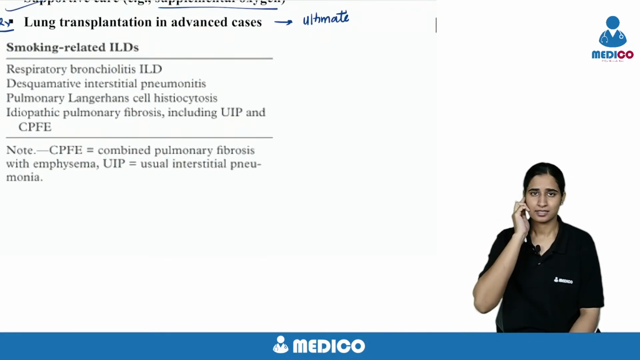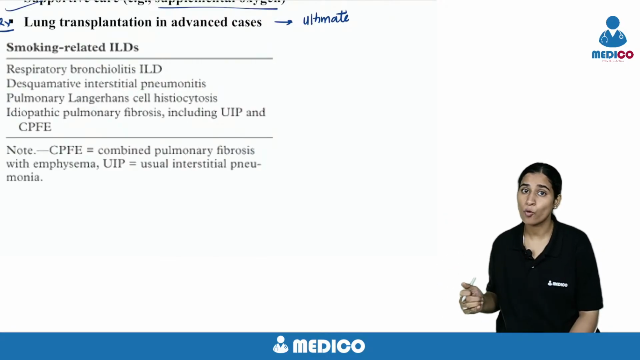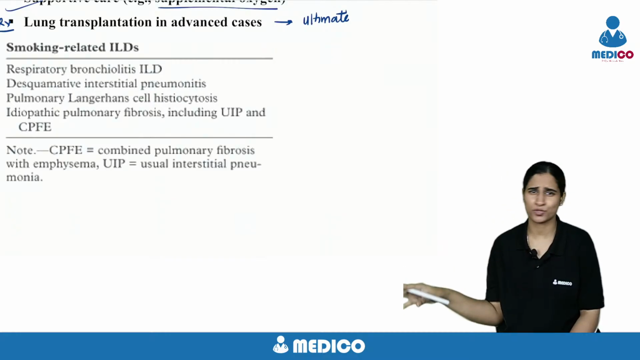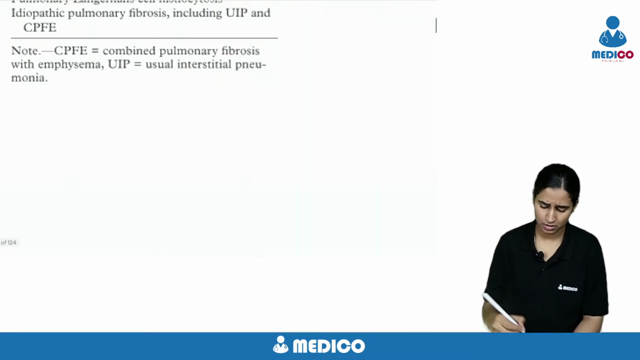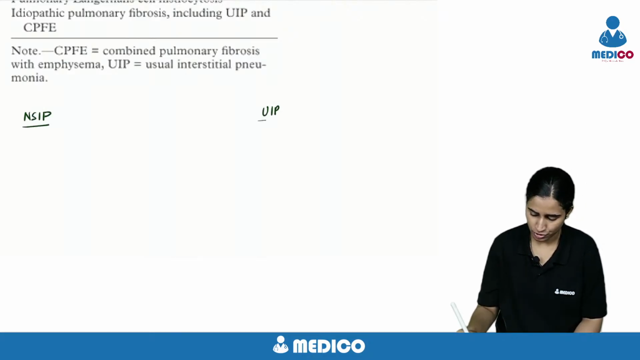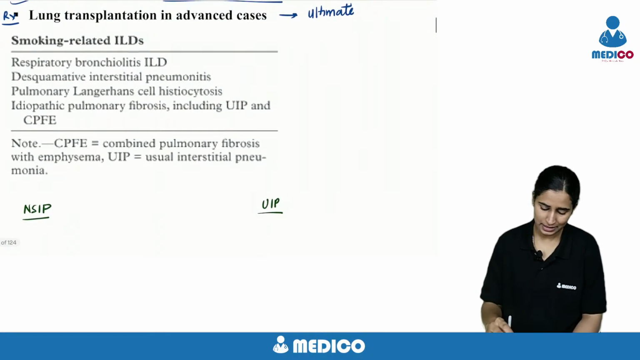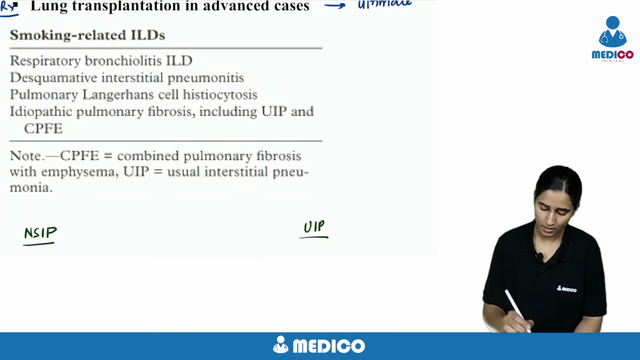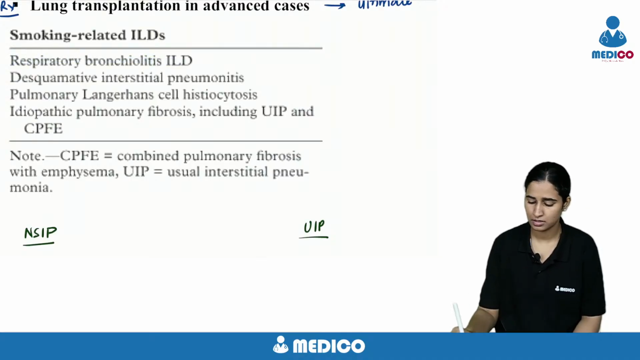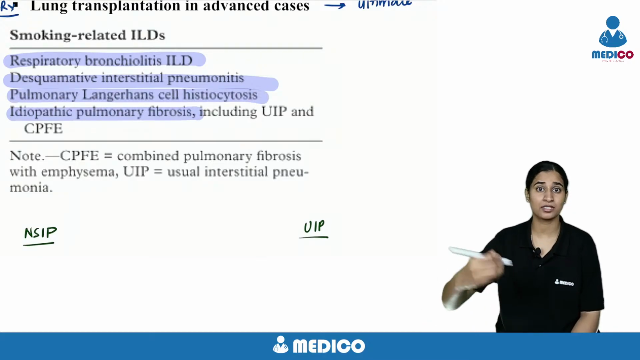And in lung diseases, the important thing they can ask you is which are the smoking related ILDs. There are many types of ILDs. You should know about non-specific interstitial pneumonia and usual interstitial pneumonia. And what are smoking related ILDs? Smoking related ILDs are respiratory bronchiolitis ILD, desquamative interstitial pneumonitis, Langerhans cell histiocytosis, and idiopathic pulmonary fibrosis, the thing you have seen here.